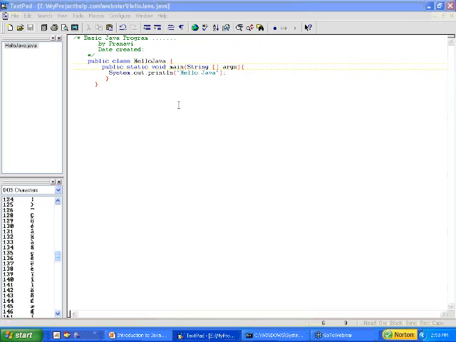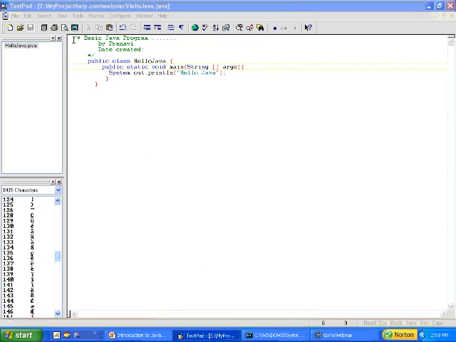So I said that for writing a basic Java program, we need a JDK, which we can download from sun.com, as well as either a Notepad or TextPad. This is a TextPad in which I have written a Java program.